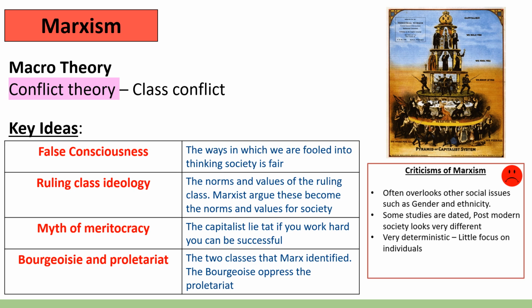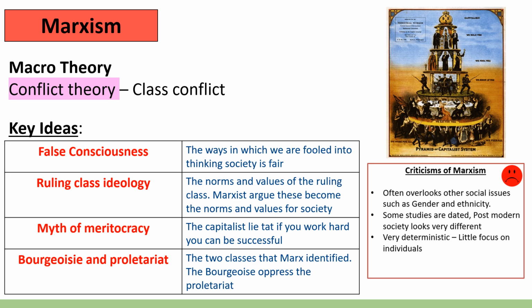A point that I make to my students is that very often functionalists and Marxists see the same thing in society, for example, primary socialization. However, they would disagree as to whether or not it's a positive thing. So functionalists tend to see the institutions in society as performing a positive role, and Marxists tend to see them as performing a negative role.